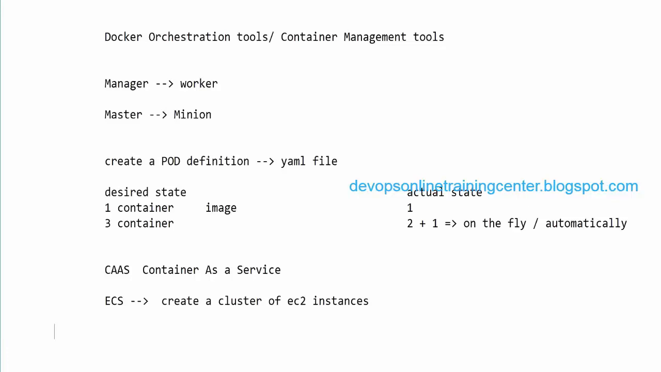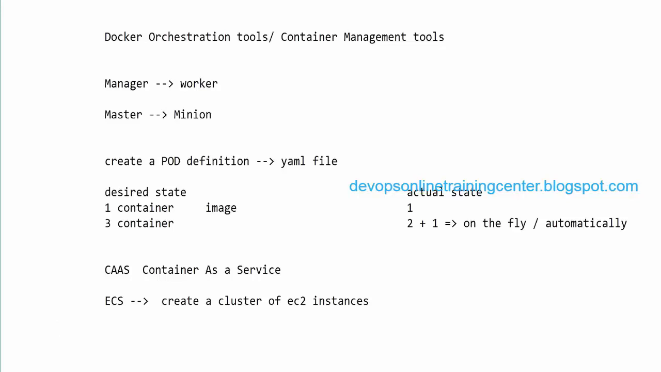Okay. So the concept is the same, either Docker Swarm or Kubernetes or ECS, everything is the same. The only thing is we create a cluster and we have a master node that manages all the slaves. And on the master node, we specify that I want my desired state to be this. Then based on that, Kubernetes or the Docker orchestration tool will spin up the new containers.